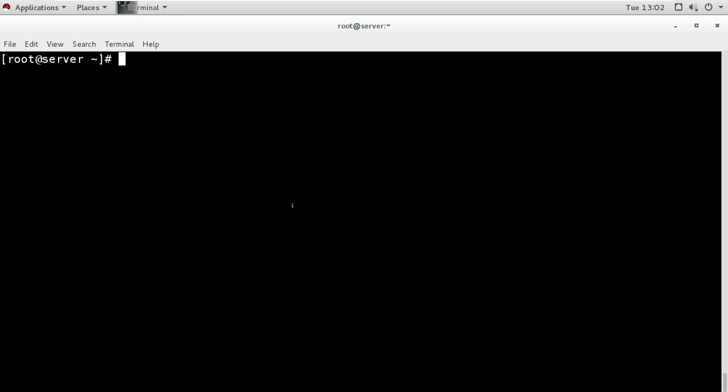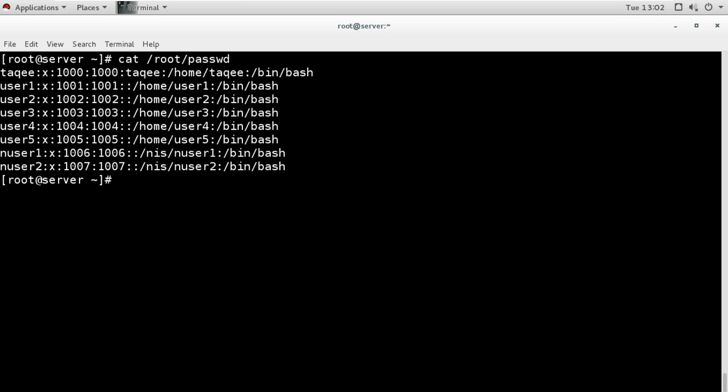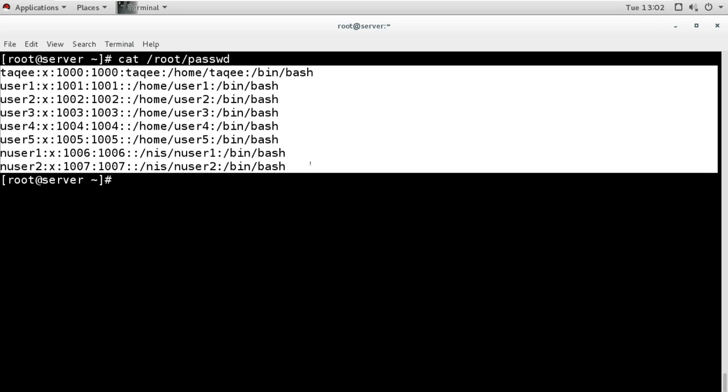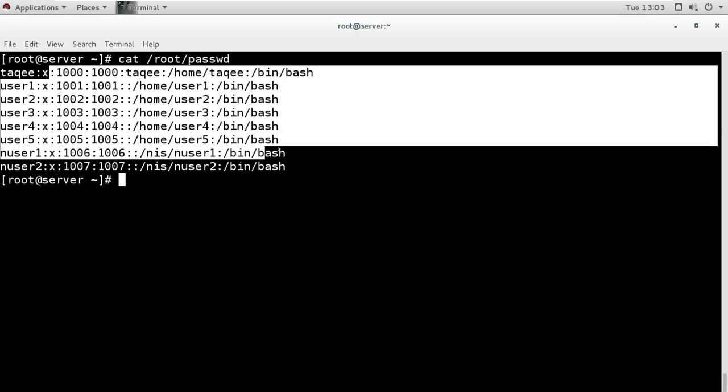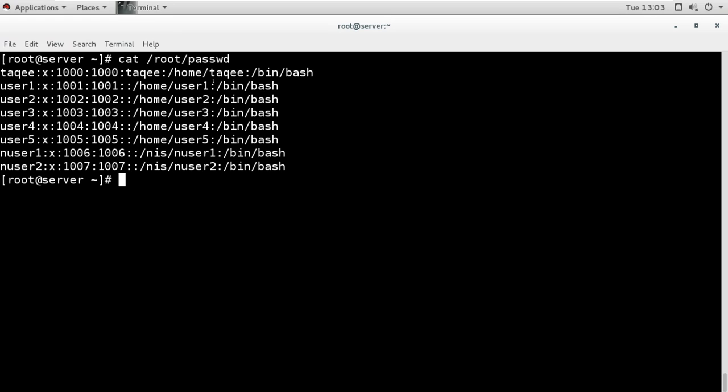So as you see, the file which we have generated, this one is in the style of Linux. That means it has information about users in the style of Linux. It is Linux style, but LDAP style is different. You have seen it in Windows Active Directory also. So it is a different style of storing the information about objects. Now here if you see, there is no domain name mentioned, and that is why we have already mentioned the domain name in that script previously.